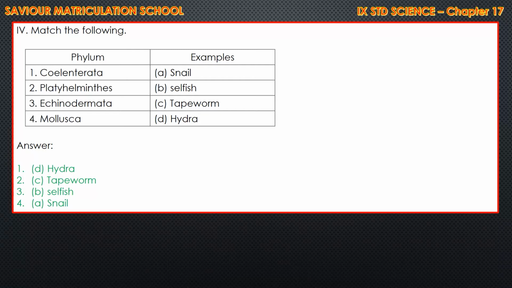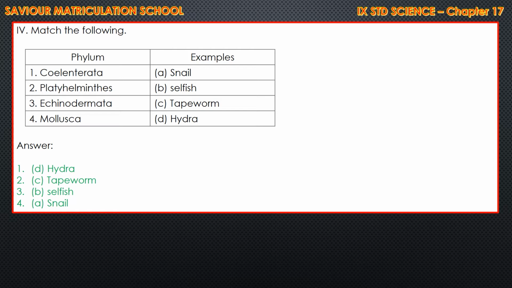Then match the following. Coelenterata. Example, Hydra. Platyhelminthes, tapeworm. Echinodermata, starfish. One second. The answer is wrong there, ma. Starfish. That's why I am thinking over.